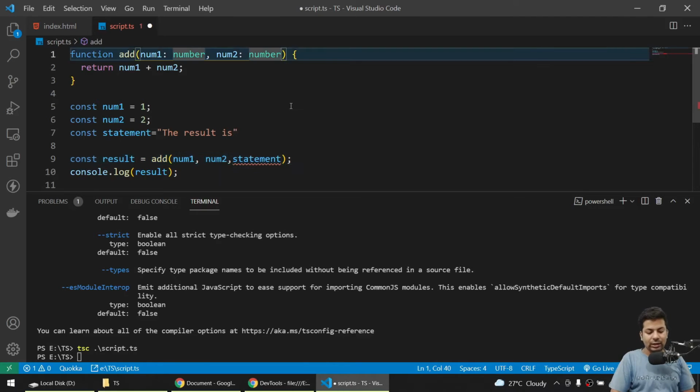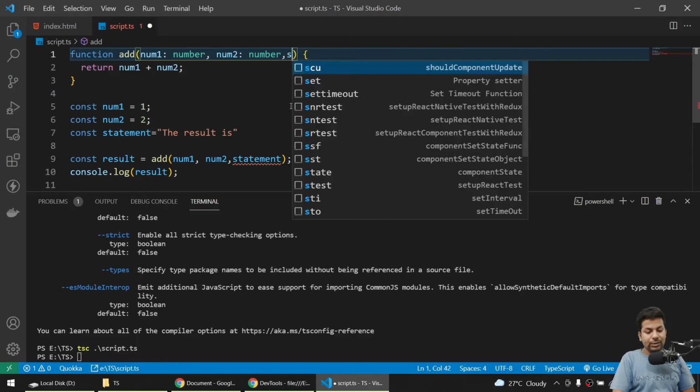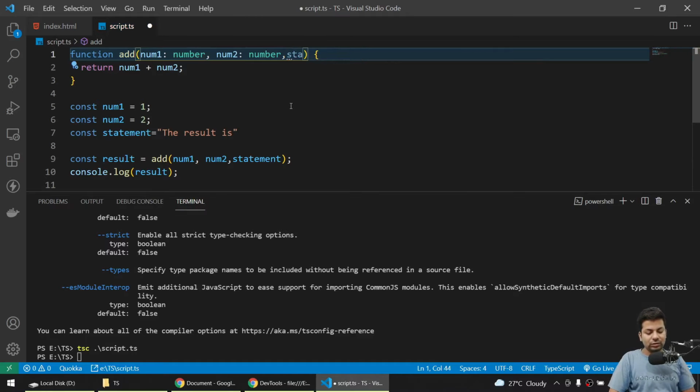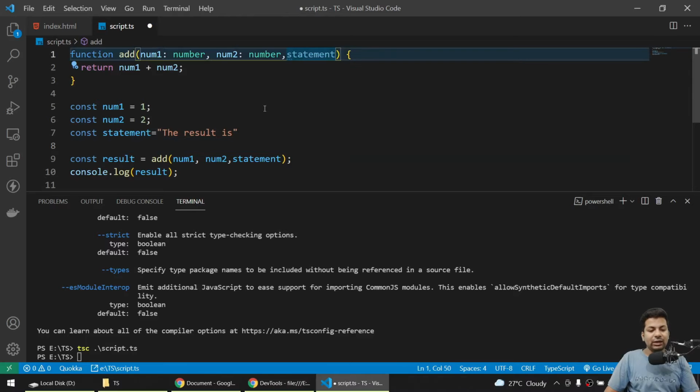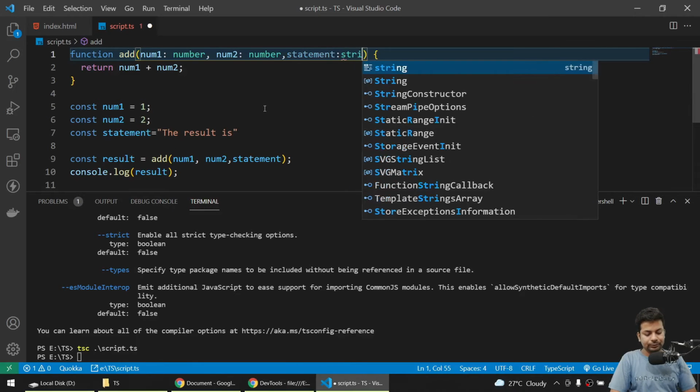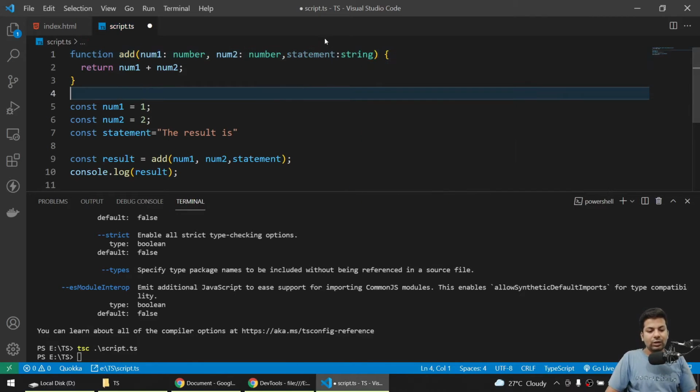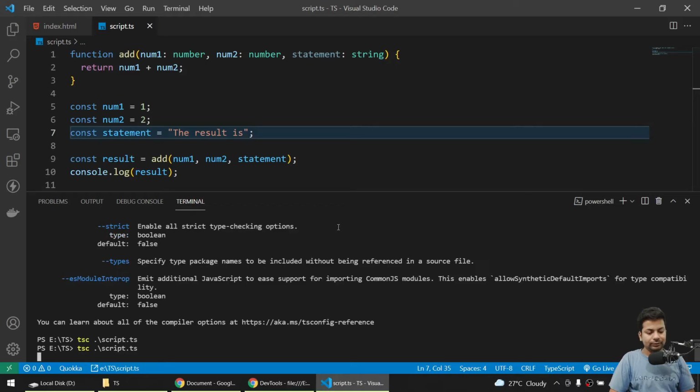If I go here, I'll say okay, I'll receive the statement, no problem. Now it says statement is declared but its value is never read. So what type of value do you want? I'll say it will come as a string. Okay, now everything looks fine. Now if I save it and run it, see it's compiled and there is no error.